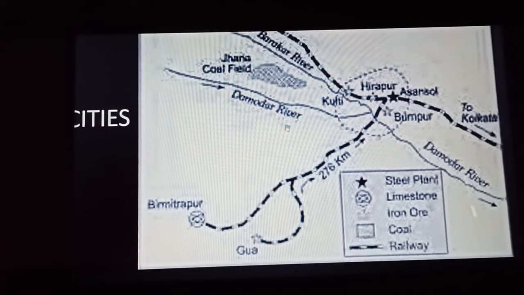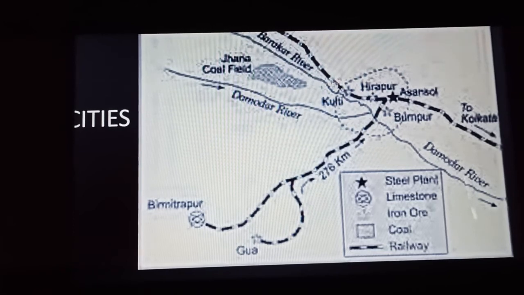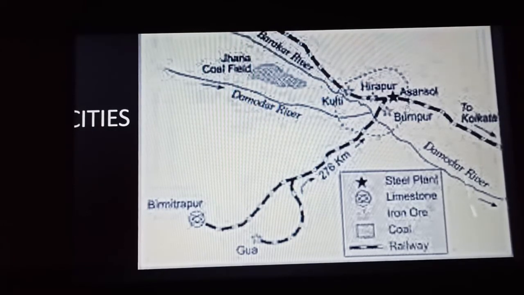Next is the water, the Damodar river. You can see the Damodar river is present over here. The Damodar river is supplying the water to this industry, and you can see these railway lines connect this region well with the other parts of India. And you can see Kolkata is also very near, located very near to this particular industrial region, and the Kolkata port also helps in the import and export of the raw materials. Okay.